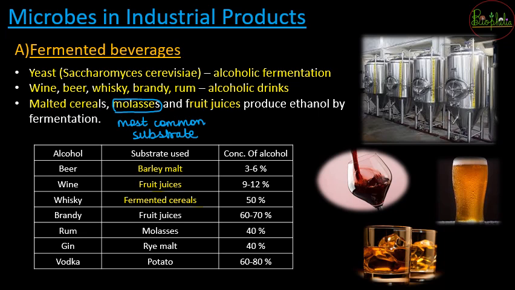Again, these all were the alcoholic drinks which comparatively have a lower concentration of alcohol. जैसे beer हो गया, beer is going to have low concentration of alcohol, wine is going to have low concentration of alcohol, and this low concentration of alcohol is because it is not distilled. बियर और वाइन जो होता है, these are non-distilled drinks. उसको डिस्टिलेशन से कॉन्सेंट्रेट नहीं करते हैं, and that is the reason they have low concentration levels of alcohol.